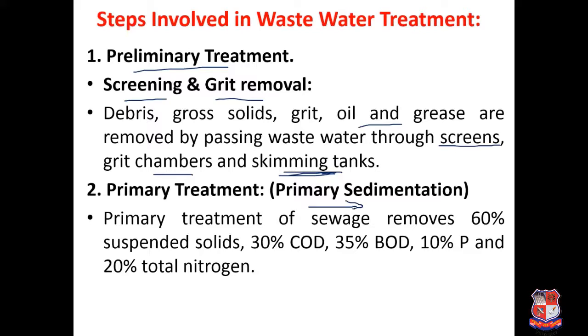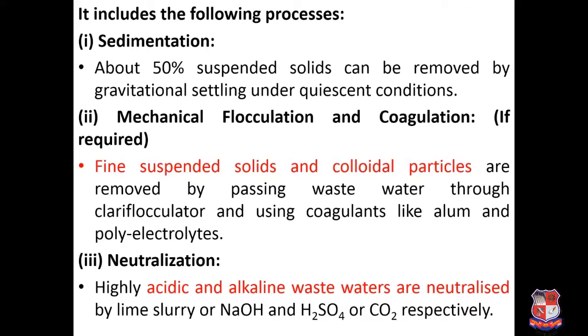Just by simple settlement of your suspended solids, it can remove 60% of suspended solids. Along with that, 30% of COD, around 35% of BOD, 10% of P, and 20% of total nitrogen can also be removed. So generally by simple settlement 50% of the suspended solids can be removed by gravity settling under quiescent conditions. If it cannot be removed by simple settlement, and it is industrial wastewater, then mechanical flocculation and coagulation, which we have discussed in the water treatment plant, may also be adopted.